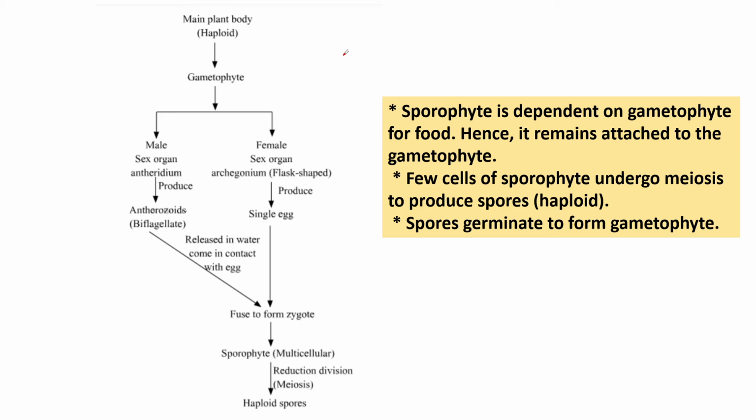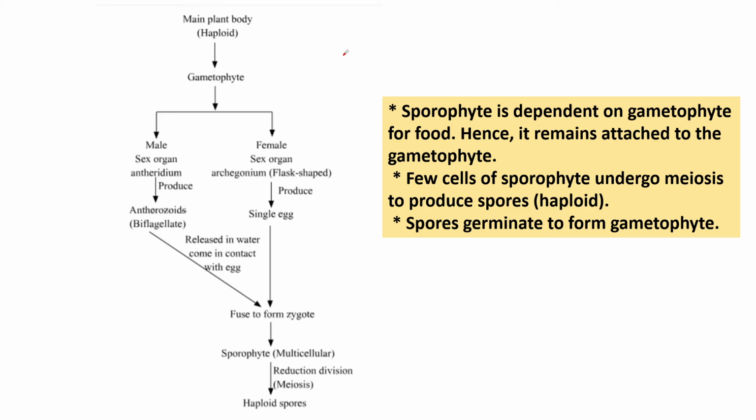So here the multicellular sporophyte is produced, and meiosis takes place and haploid spores are formed. The sporophyte is dependent on the gametophyte for food, hence it remains attached to the gametophyte. A few cells of the sporophyte undergo meiosis to produce spores, which are haploid. The spores germinate to form the gametophyte, right?